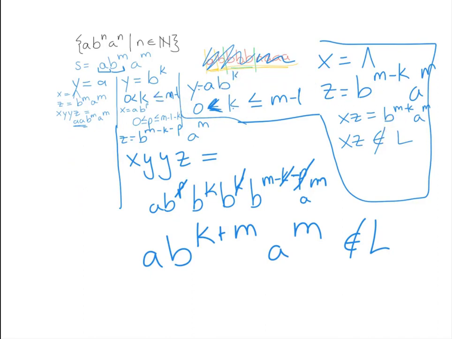So now we have our contradiction, because in order for this to be a regular language, this string has to be pumpable somehow. And no matter how we pick the y, it's not pumpable. So therefore, we can say the language isn't regular, and we just had to use a little bit more work to do it. So I am going to turn this into a nicer PDF, and I will upload that to the website too.